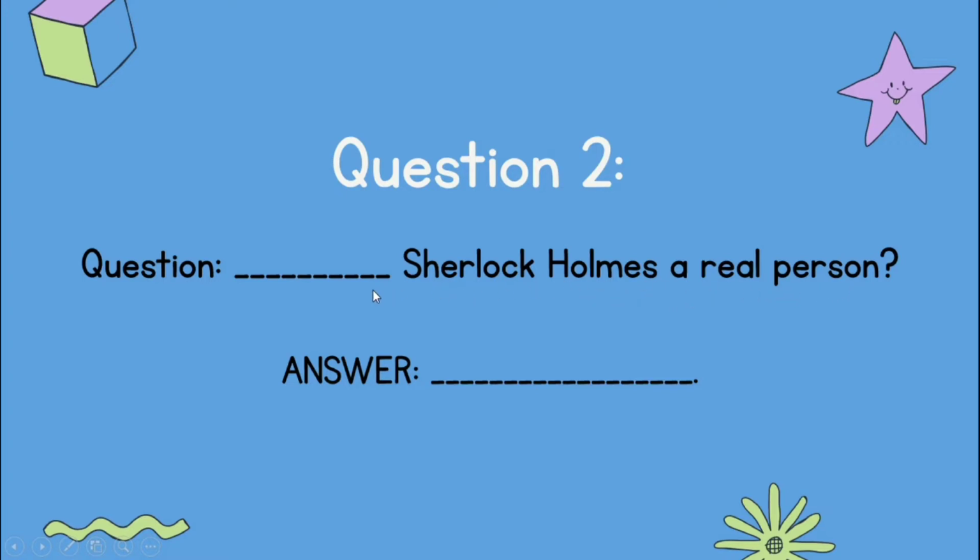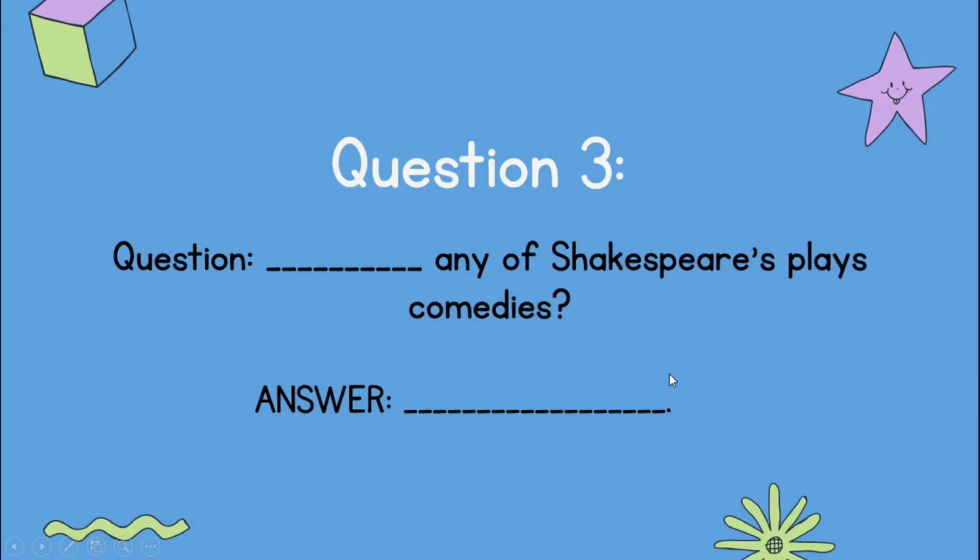So you need to put whether was or were and then your short answer here. And this is question number 3. You need to put either was or were. Any of Shakespeare's plays comedies. So you need to have your short answer here. You will do this one first. Later, we will discuss the answer.